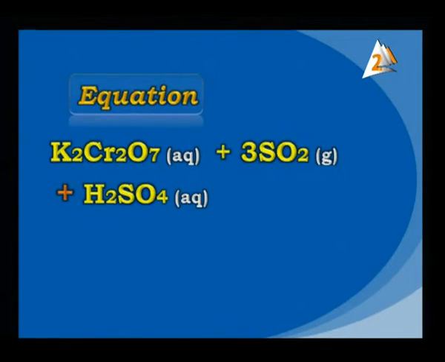K2Cr2O7, potassium dichromate in aqueous solution, plus what? Plus SO2, sulfur dioxide. Again, concentrate very well. Potassium dichromate and SO2 sulfur dioxide gas plus H2SO4. It must be acidified here. You add the H2SO4 to what? To K2Cr2O7, potassium dichromate, here to form what?